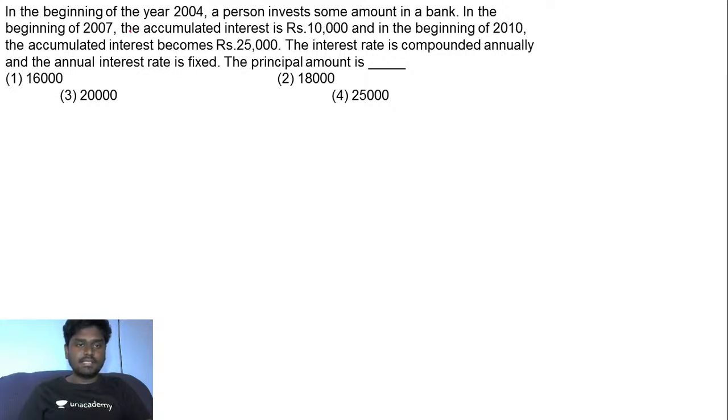So next, the question is: in the beginning of the year 2004, a person invests some amount of money in the bank. And in the beginning of 2007, the accumulated interest is rupees 10,000. And in the beginning of 2010, the accumulated interest becomes 25,000. The interest rate is compounded annually and the annual interest rate is fixed. You need to find the principal amount, right?